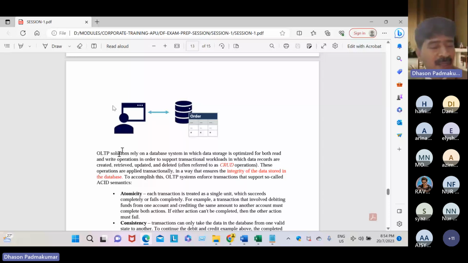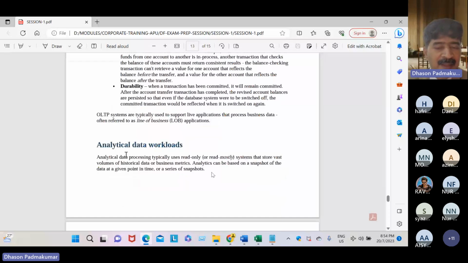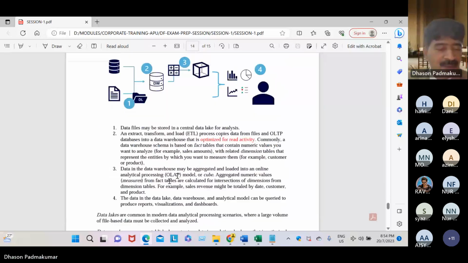OLAP is different. OLAP is analytical. For example, our university would like to know how many students may join during the month of December 2024. It's possible.